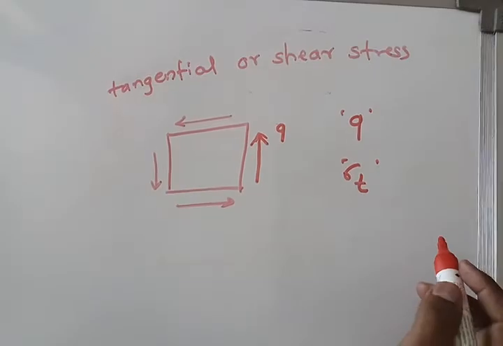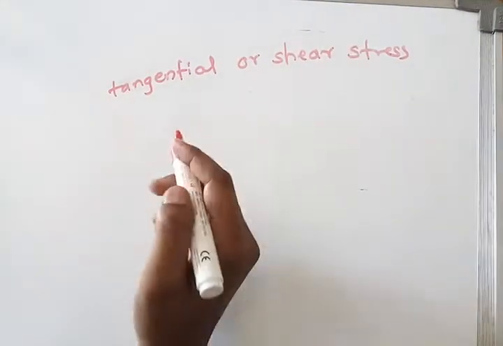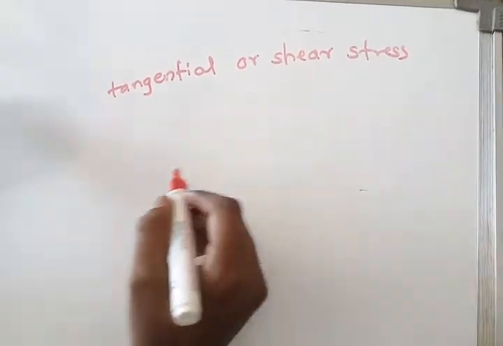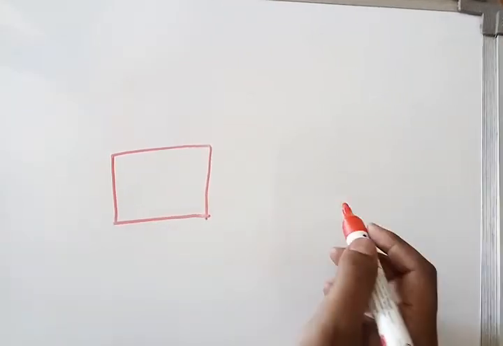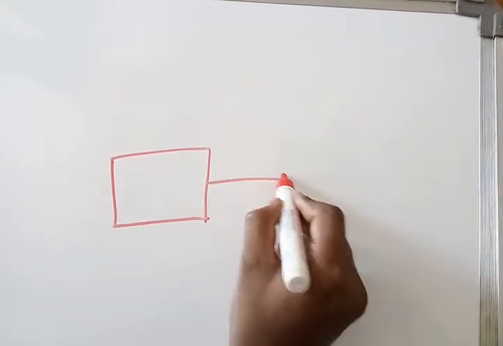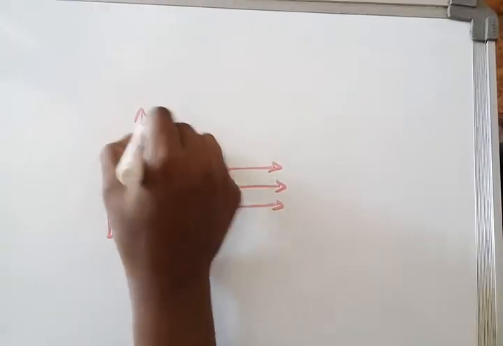Then next part is principal plane. Suppose this is one particle and these are the normal stresses.